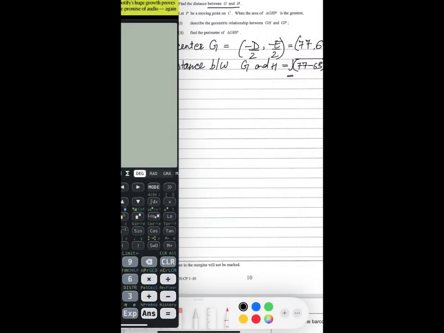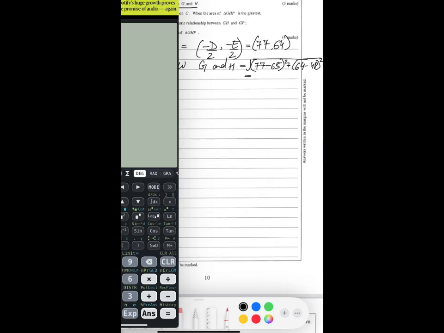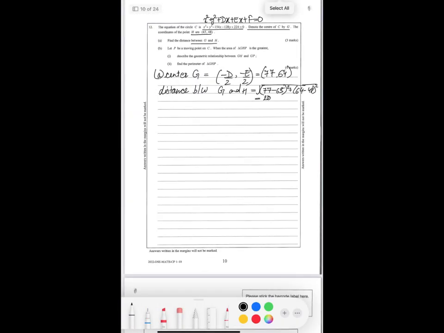Yeah, we can directly put that in the calculator to find the value. 77 minus 65 square plus 64 minus 48 square, which is 20. So that's the distance between G and H.